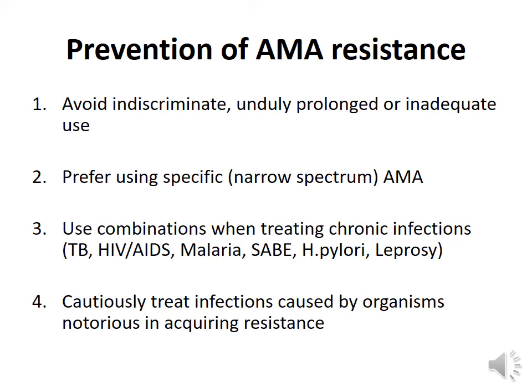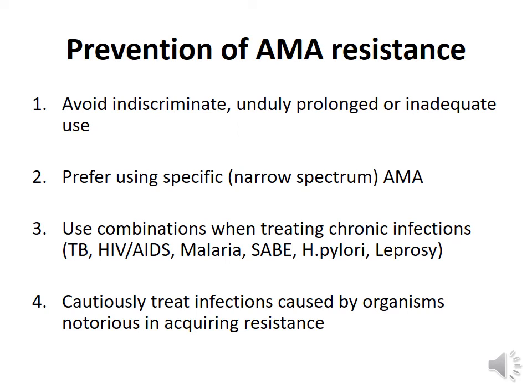Second, we can prefer specific antimicrobial agents or narrow spectrum antimicrobials. This can help in prevention of antimicrobial resistance. As far as possible, we should use narrow spectrum antimicrobial agents.